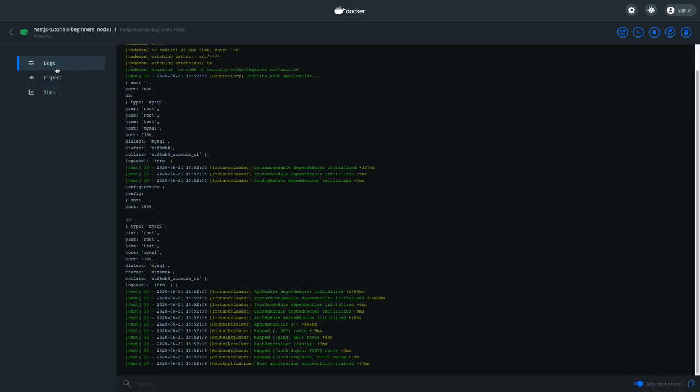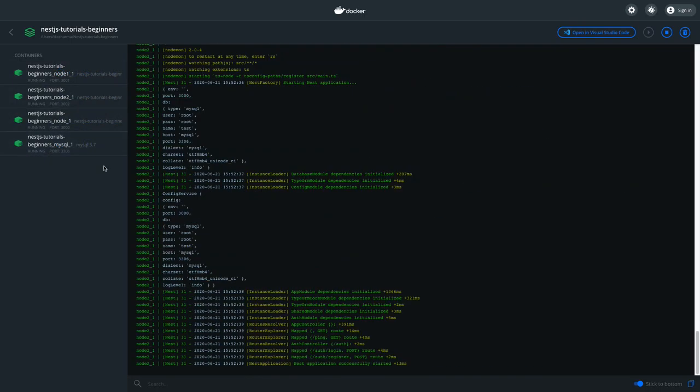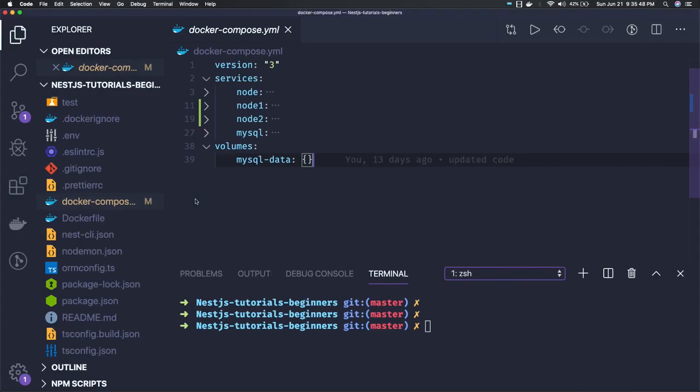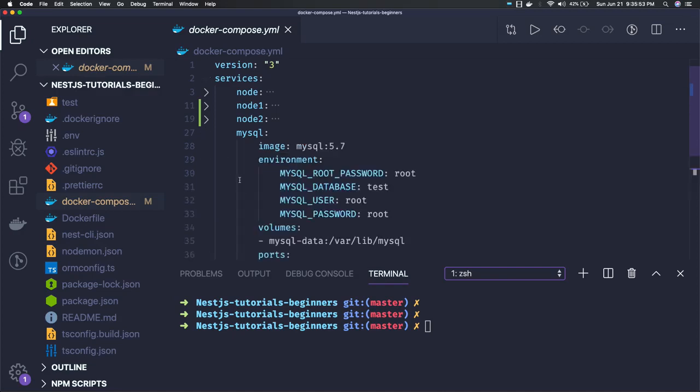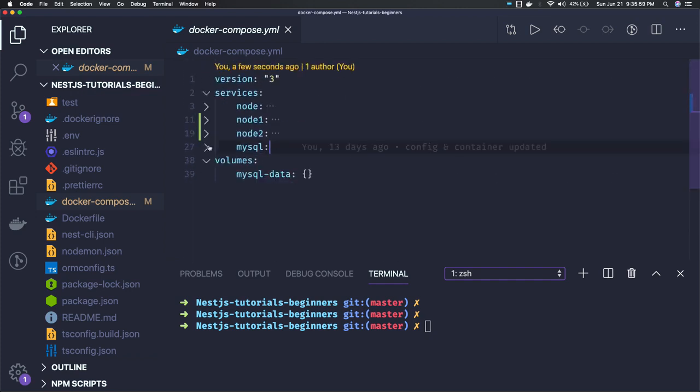These are the logs, right? Similarly, we have three more Node.js services and one MySQL service. If we try to see what these containers are having, this is a MySQL container. It is actually starting a test database with all these usernames, passwords, credentials, and volume on. Okay, so this is the ideal setup.